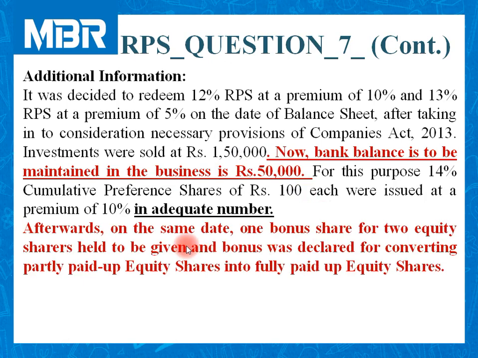Afterwards, on the same date, one bonus share for 2 equity shares held to be given, and a bonus was declared for converting partly paid equity shares into fully paid equity shares. Refer this statement again. You will find two types of bonus in this question. First bonus, to convert partly paid equity shares into fully paid up.